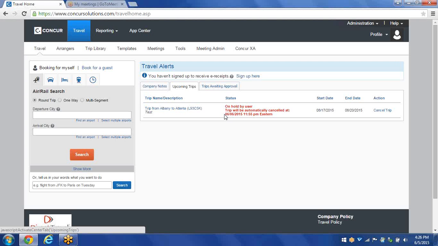If I get to this page, I know I do not need to take the trip. I can very simply click on Cancel Trip here on the right-hand side. But say, for instance, if I do need to take the trip, to go back and finish the booking process, what I would need to do is click on the trip name. When I left click on the trip name, it will take me back to the travel details page. Remember the page where I can make all the changes?